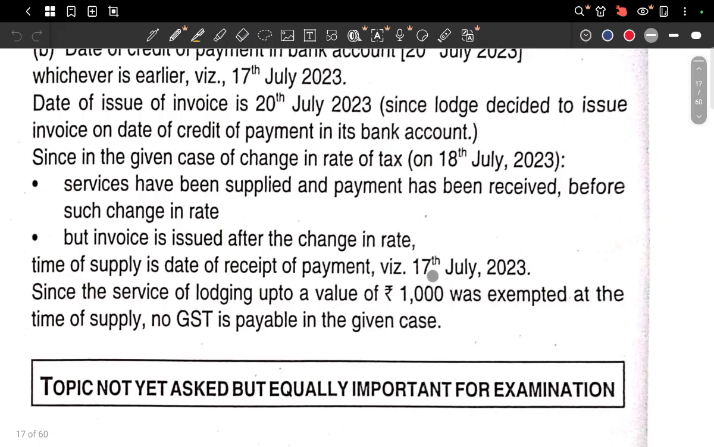Because even though I received the payment later, I have completed the service. So you can't impose a tax on me. This is the provision.